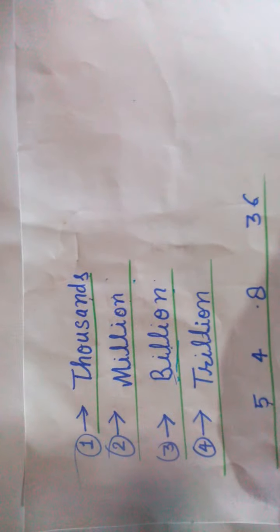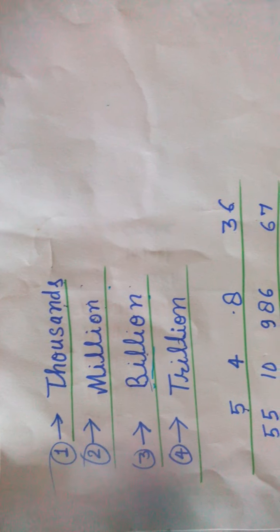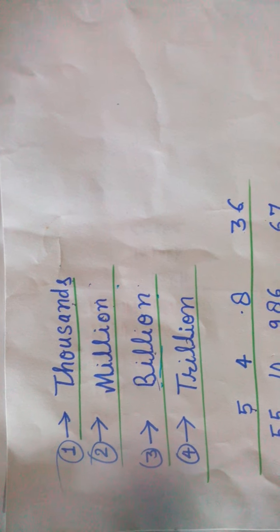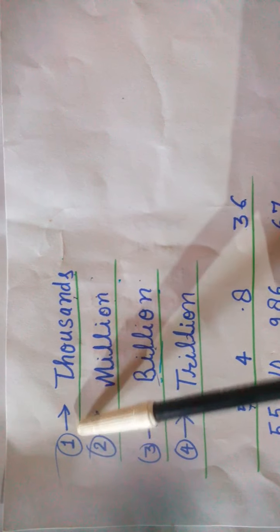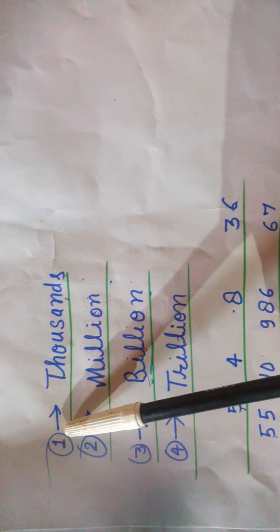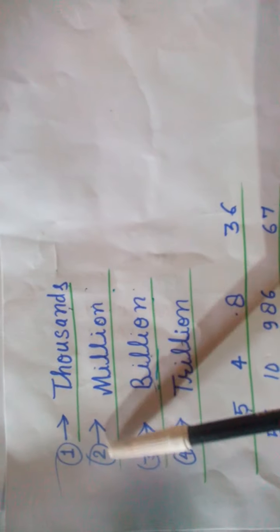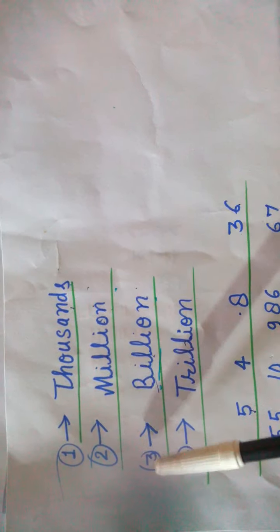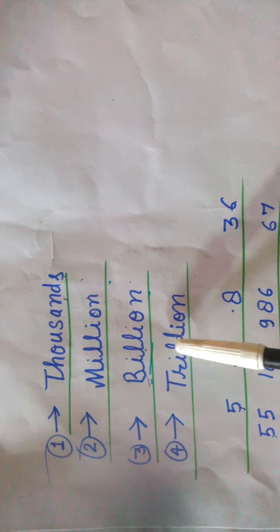First point, you must remember this formula that will help you. First you remember thousands, after that million, after that billion, after that trillion.